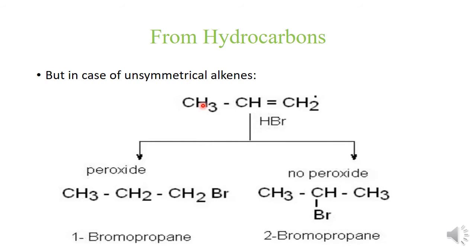That is this. This is 1, here 2. But in case of this carbon, there is only one alkyl substituent. So that's why bromide ion gets attached to this carbon, and due to this 2-bromopropane is obtained as a major product. But in the presence of peroxide, Markovnikov's rule is not followed.